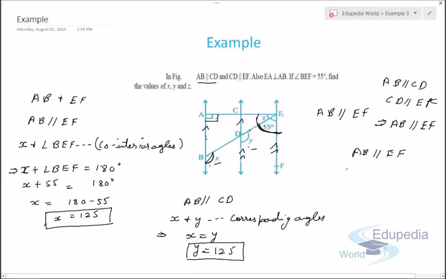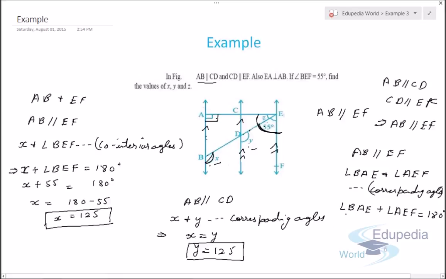So we can say angle BAE and angle AEF are co-interior angles. So angle BAE plus angle AEF will be equal to 180 degrees.